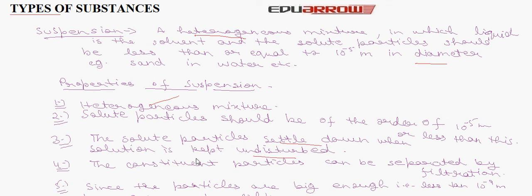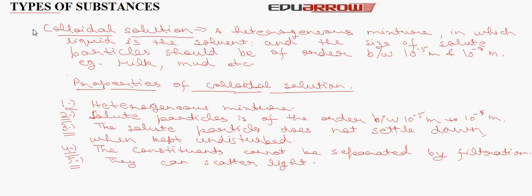Now let us understand colloidal solution. It is a heterogeneous mixture in which the liquid is the solvent and the size of solute particles is between 10 to the minus 5 meter and 10 to the minus 9 meter. Example, milk, mud, etc. Properties of colloidal solution: it is a heterogeneous mixture. Solute particles are of the order between 10 to the minus 5 meter and 10 to the minus 9 meter. The solute particles do not settle down when kept undisturbed. The constituents cannot be separated by filtration. They can scatter light.